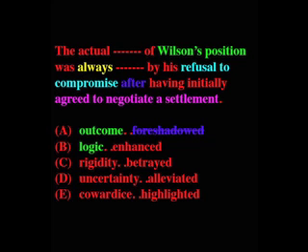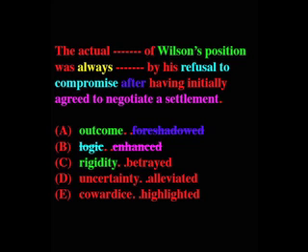Answer B, the logic of Wilson's position could be related to his refusal to compromise because he was so logical he wouldn't compromise. But then the second word says it was enhanced. Would his logic be enhanced if he refused to compromise after he initially agreed to negotiate a settlement? It doesn't sound very logical, so those two words won't fit into the same sentence.